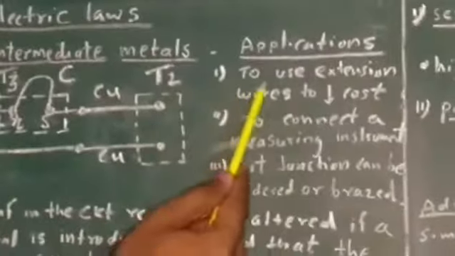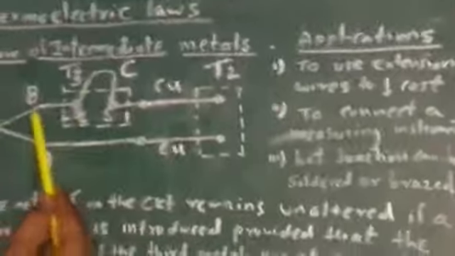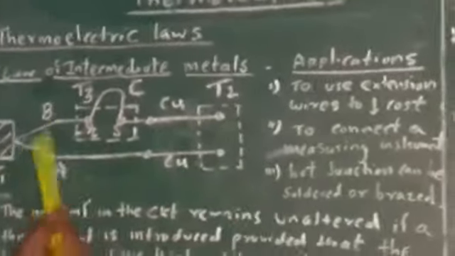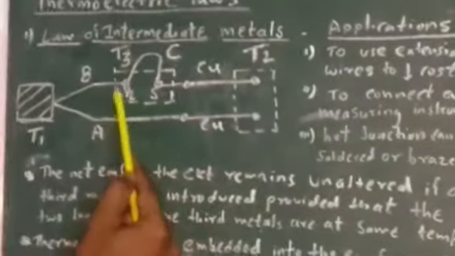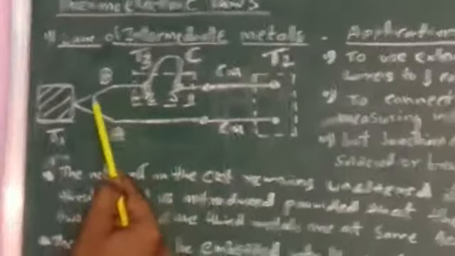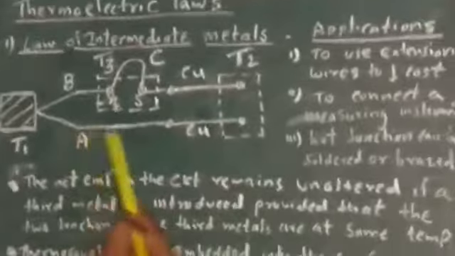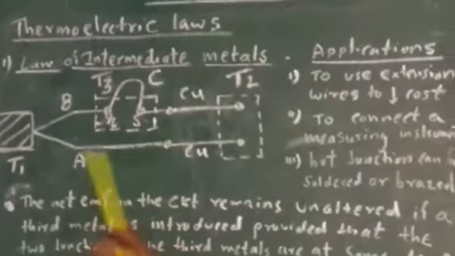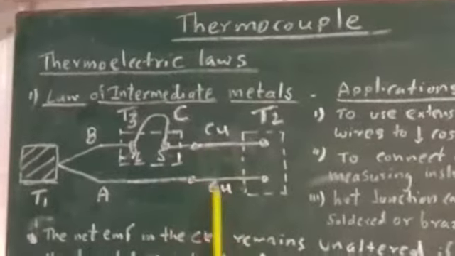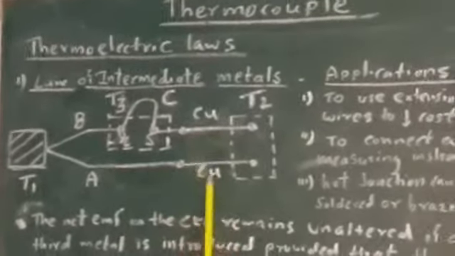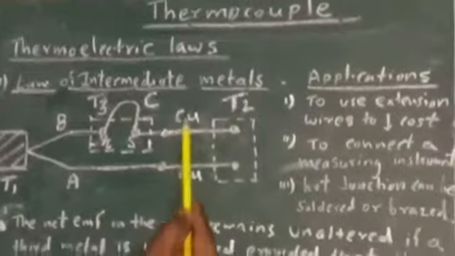Suppose two dissimilar metal wires are used for construction of the thermocouple. For example, one wire is made up of platinum and the other wire is made up of platinum and rhodium. Here copper wires are also used, but what is the use of copper wire? These are used as extension wires.